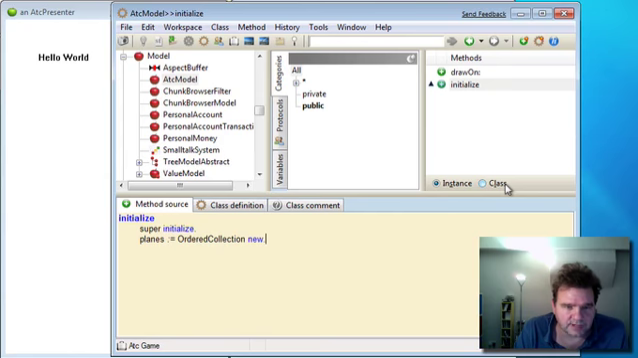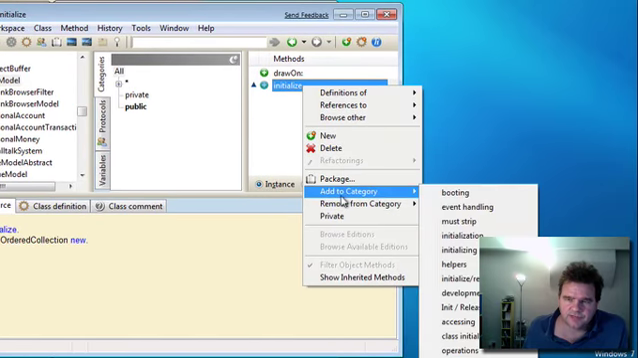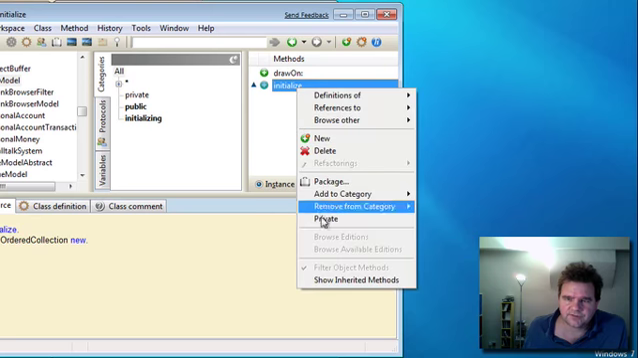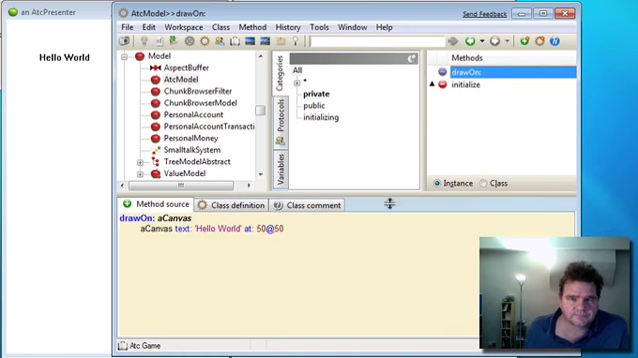Now, normally we would have to, let's categorise that method first. Let's put that into category initializing, and let's make it private because it's not called from outside. Similarly, drawn isn't called from outside.